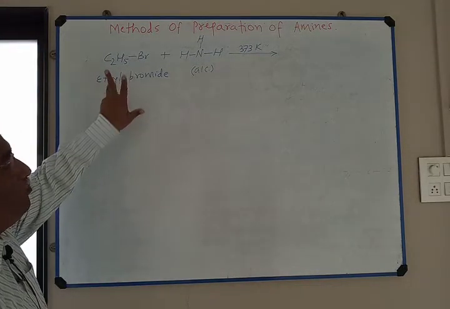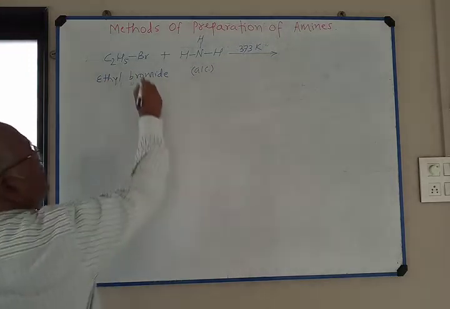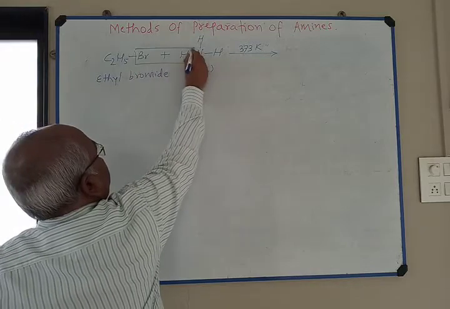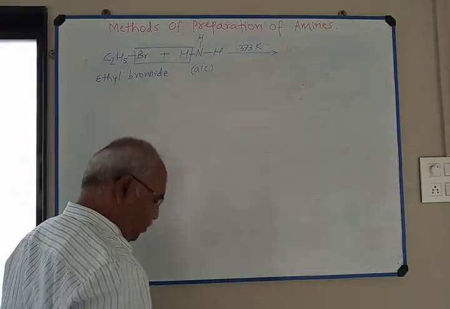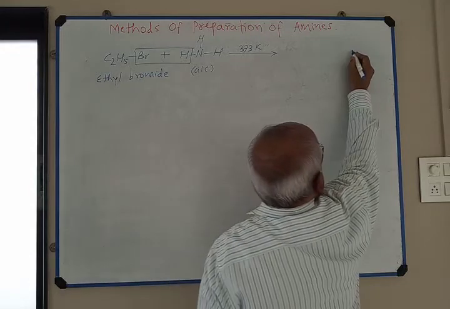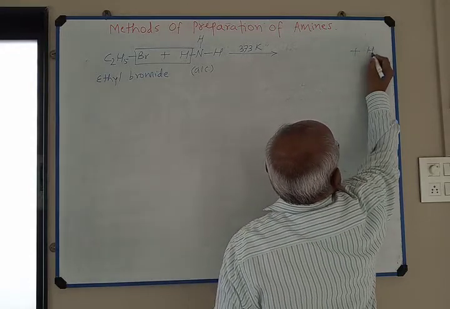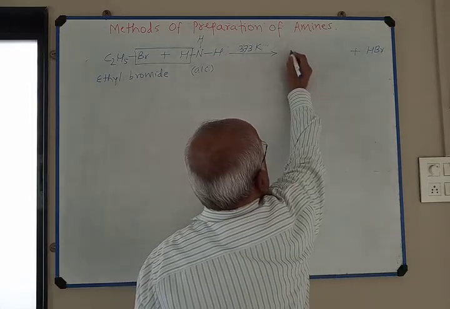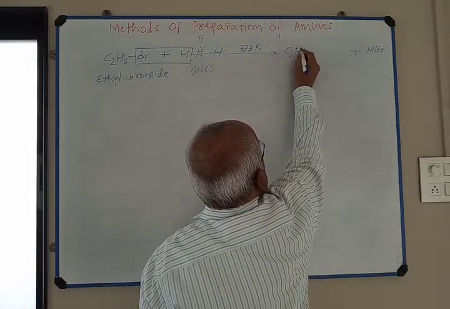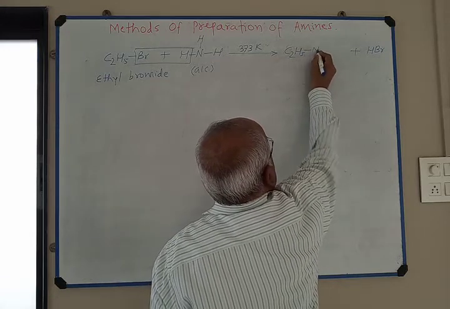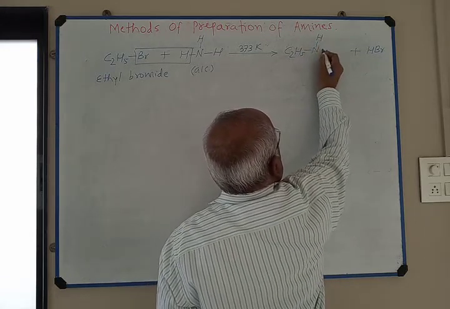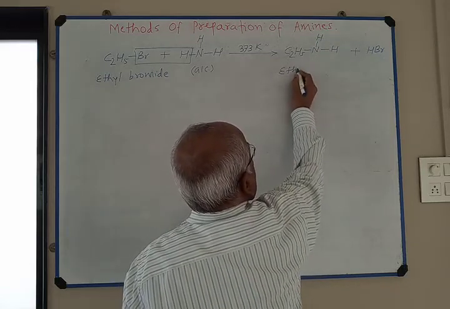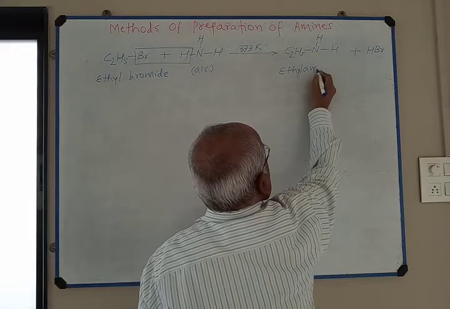C-Br bond breaks, bromine combines with hydrogen and HBr is formed as side product. So I write here hydrogen bromide as the side product. Main product is C2H5-NH2. Ethyl amine is the main product.